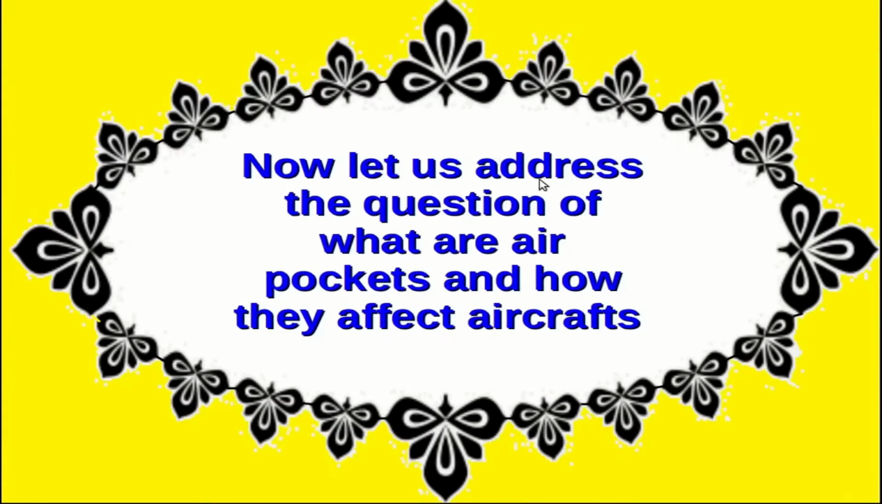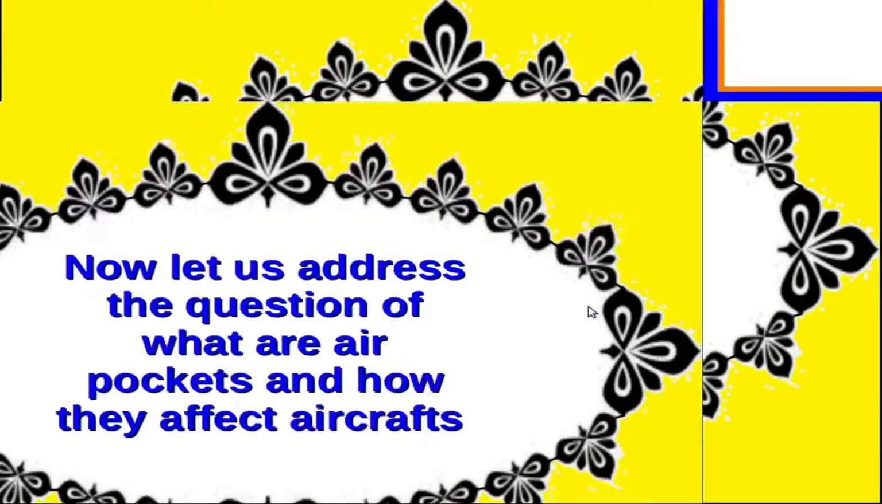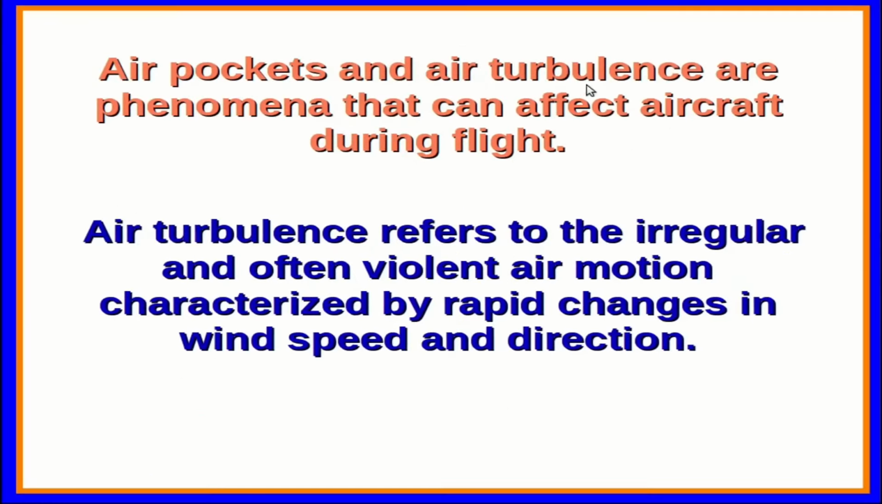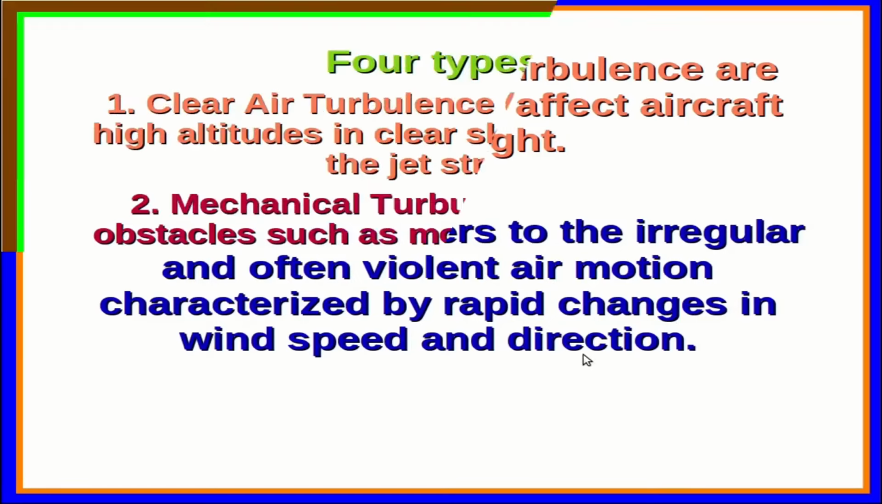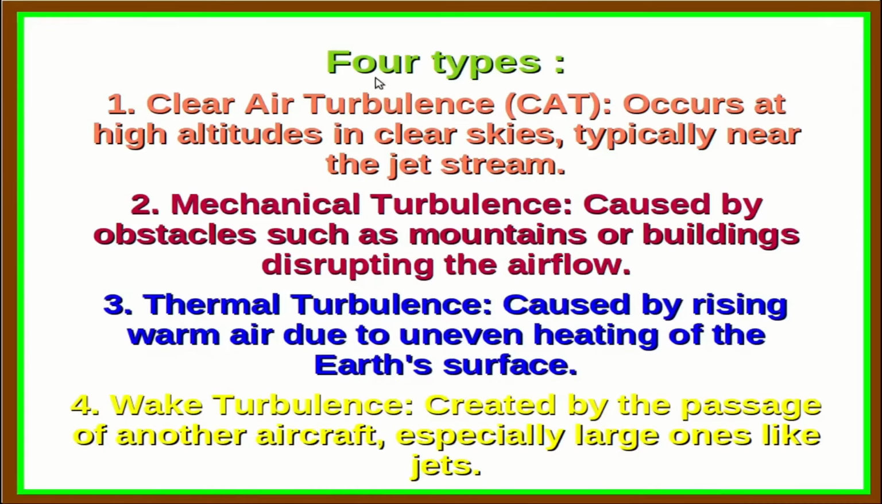Now let us address the question of what are the air pockets and how they affect aircrafts. Air pockets and air turbulences are phenomena that can affect aircraft during flight. Air turbulence refers to the irregular and often violent air motion characterized by rapid changes in the wind speed and direction. There are essentially four types of air turbulences.